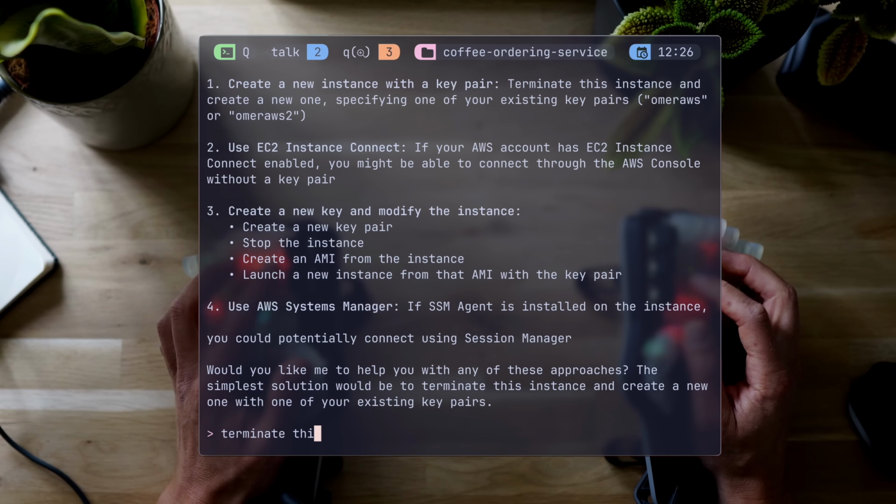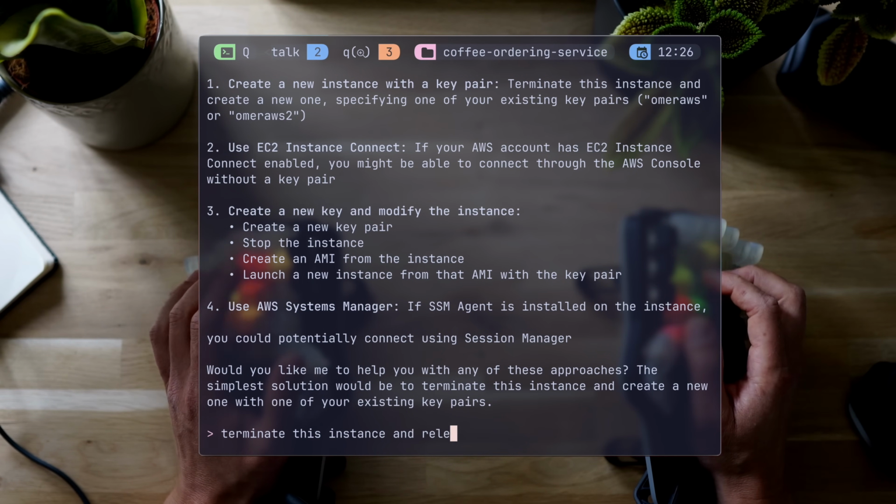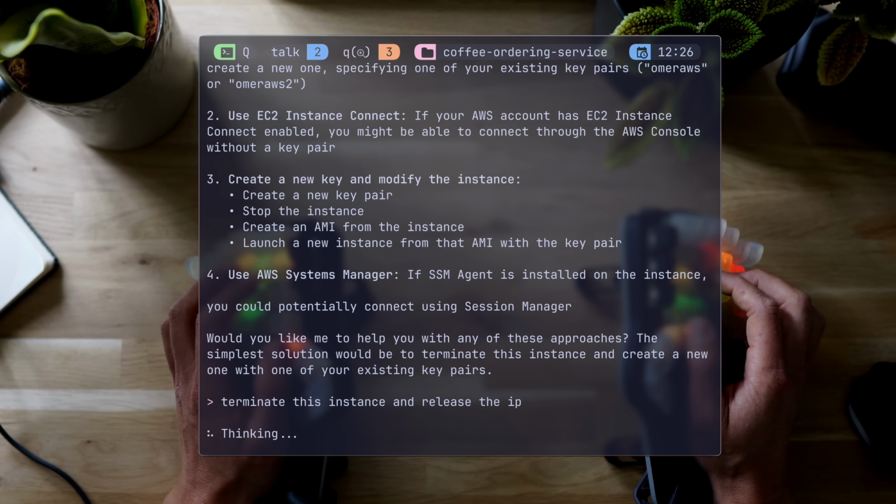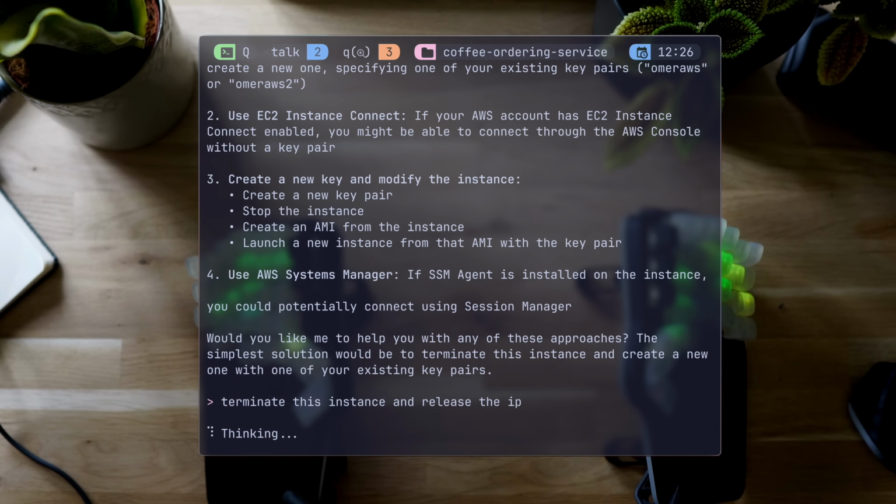Granted, if it had all the information, I'd probably get this in one go, but that's something we should expect to see improving, but another example of why engineers aren't going to disappear. It's shortening the time to do something, but still needs someone that knows what they're doing to utilize it and oversee things. Food for thought. Similarly, I'm going to use it to terminate the machine and explicitly ask it to delete the elastic IP it decided to create. Now, let's upgrade things to the next level.